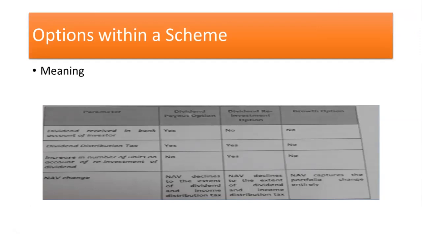Most of the schemes offer two types of options here: one is dividend option and the other is growth option. Once for all, the investment is over. At the time of application submission itself or following, the investor may choose an option on this return. How am I going to get my return? By way of dividend option or growth option.